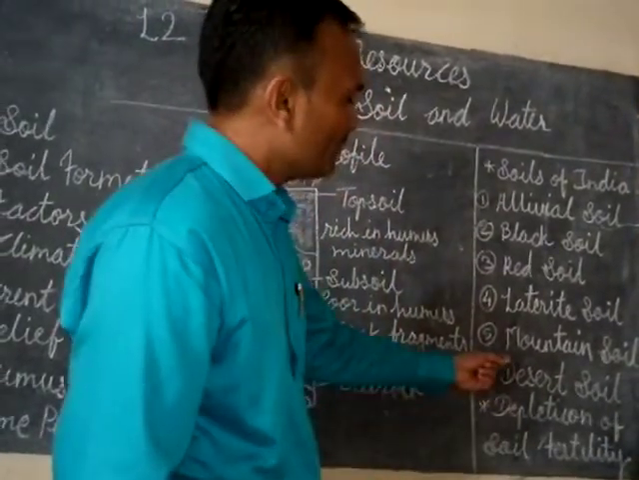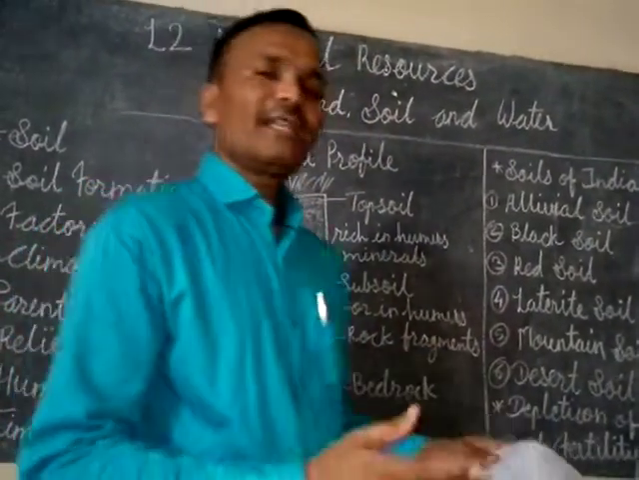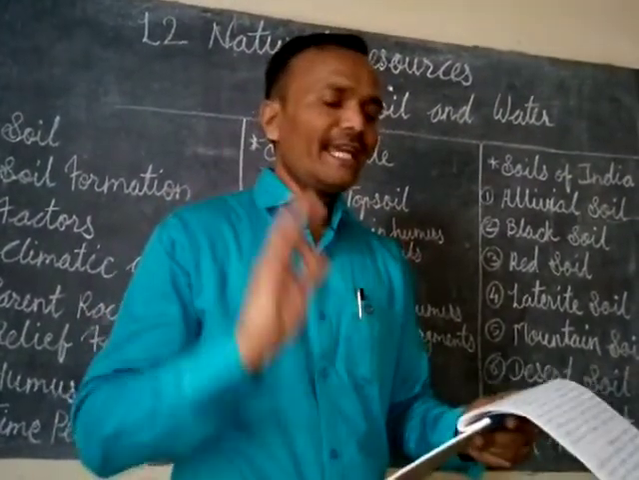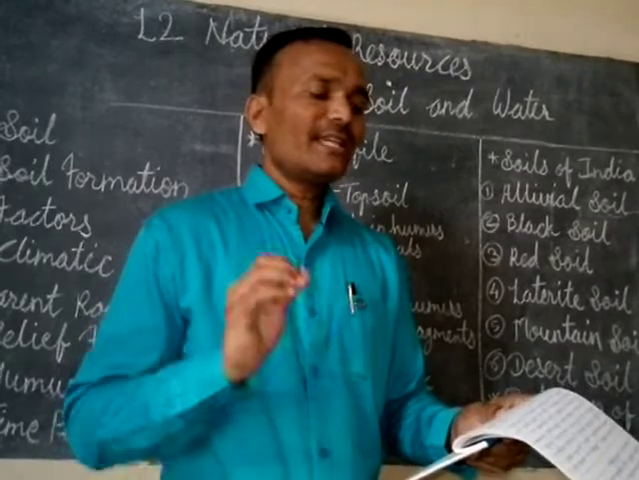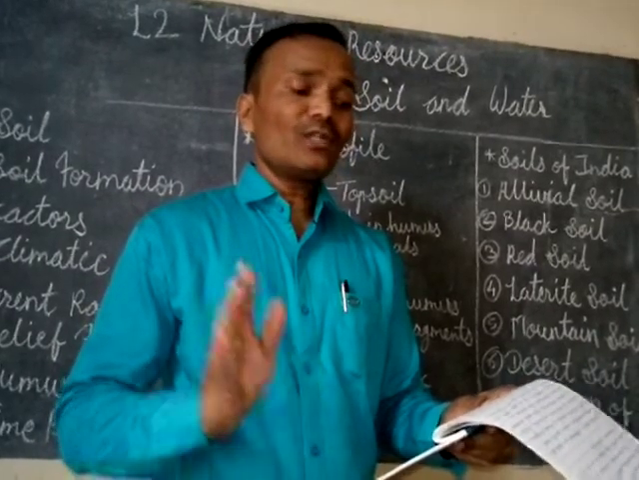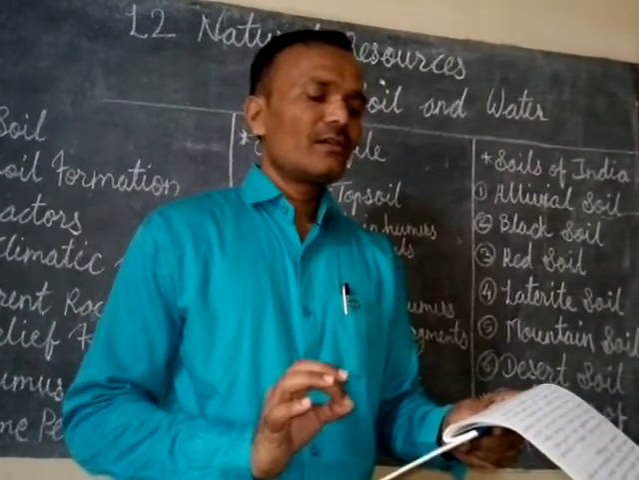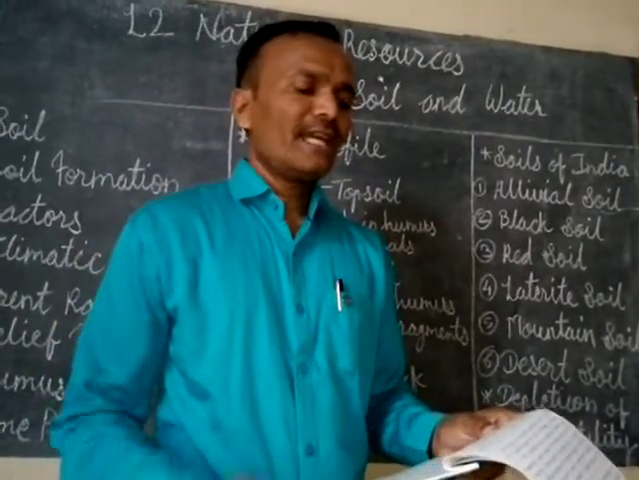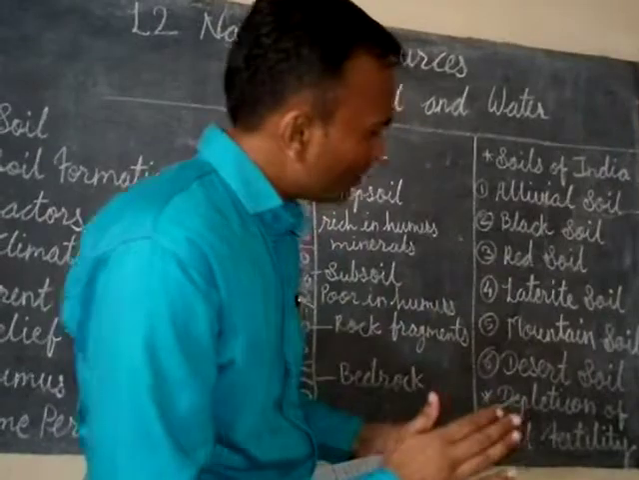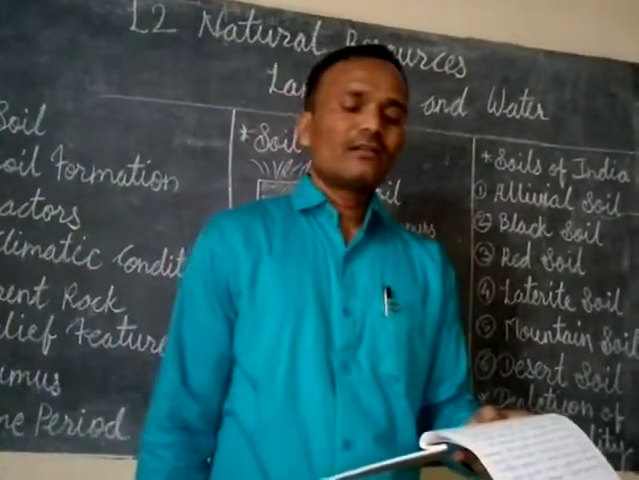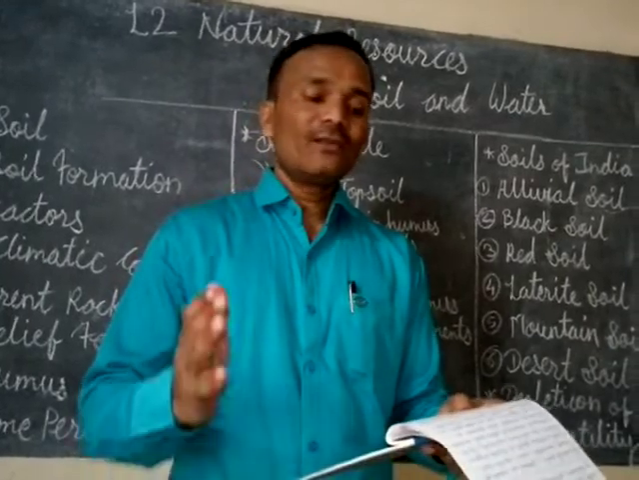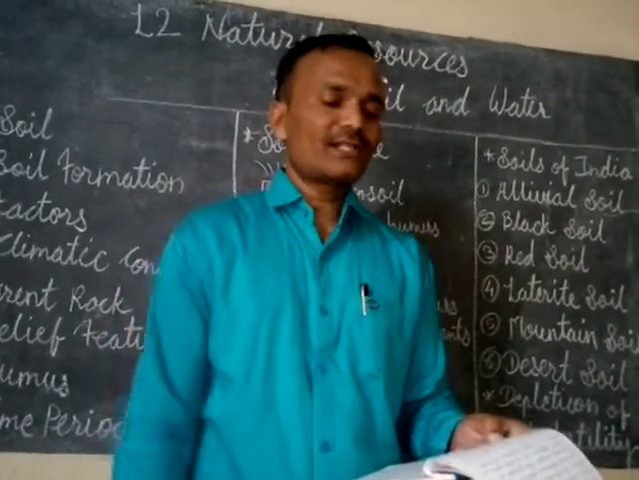Then the next type, that is the mountain soil. By the name you can know this soil you find on the hill slopes, rich in humus due to the deposition of organic matter. This soil is very suitable for the plantation of tea, coffee, fruits, spices, etc.